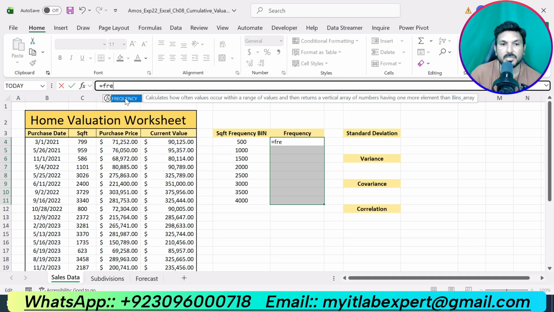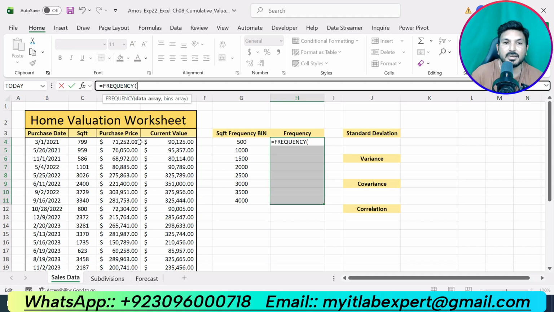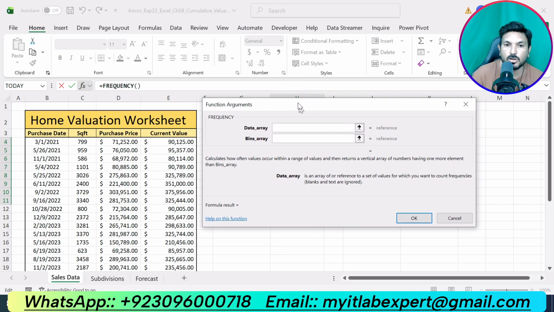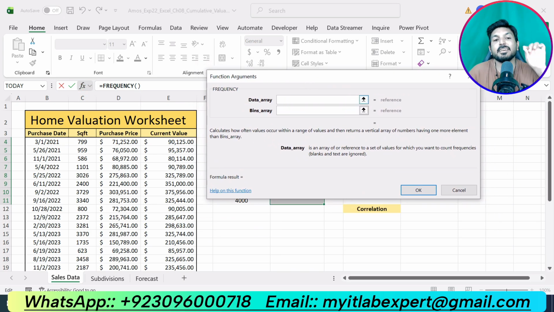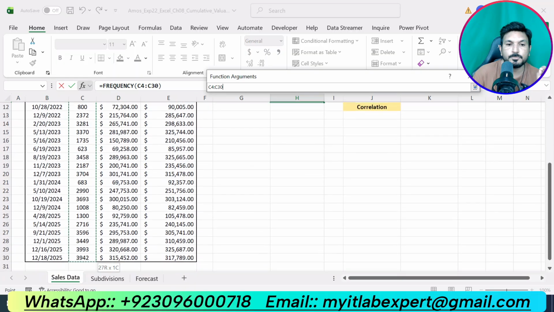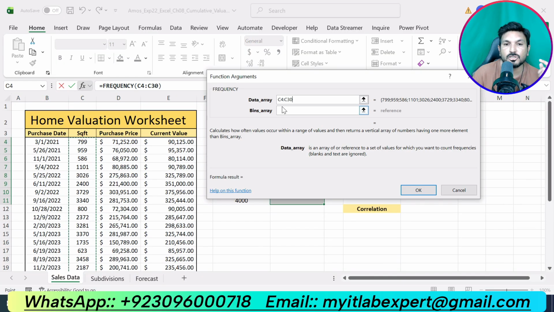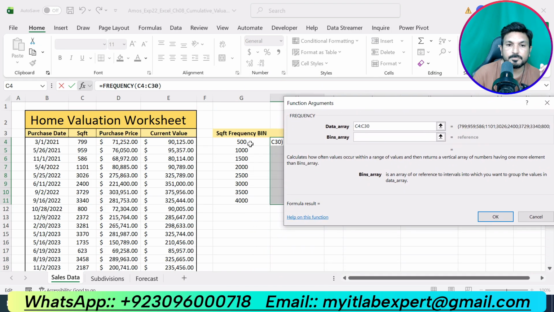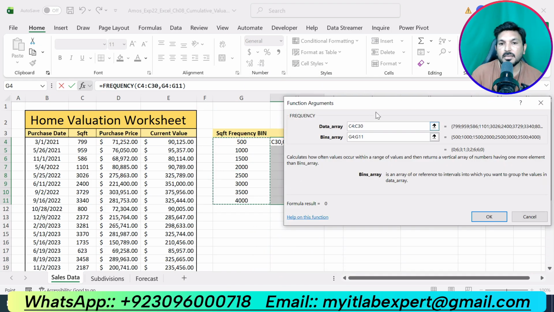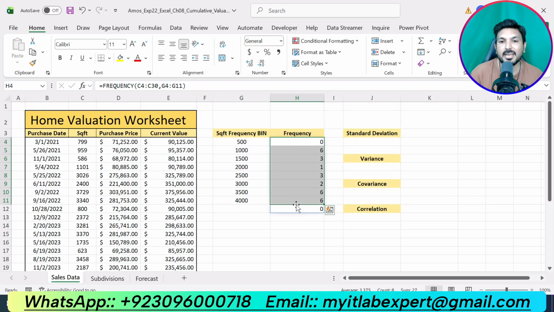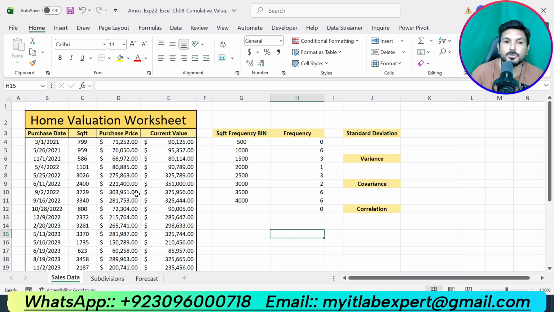Then type FREQUENCY. The FREQUENCY function will appear, click on that. Now click the function symbol to enter the function arguments. Now the data array is the data for which we are going to calculate the frequency distribution. So our data will be from C4 up to C30. Our bins array is also given, that is G4 up to G11. So we will get the frequency distribution like this. So we have calculated the frequency distribution of the square footage given in column C.